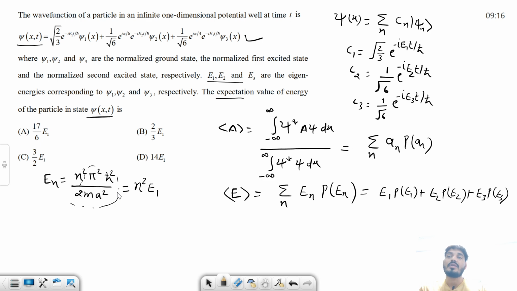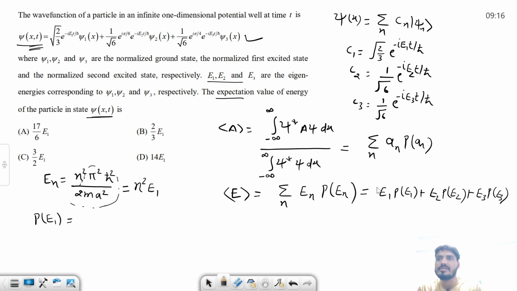How to find out PE1? This is nothing but the probability of E1 on this random state. So how to find out these probabilities? These are very simple.